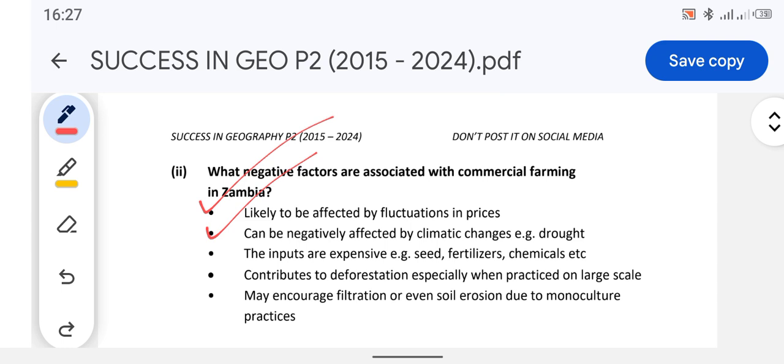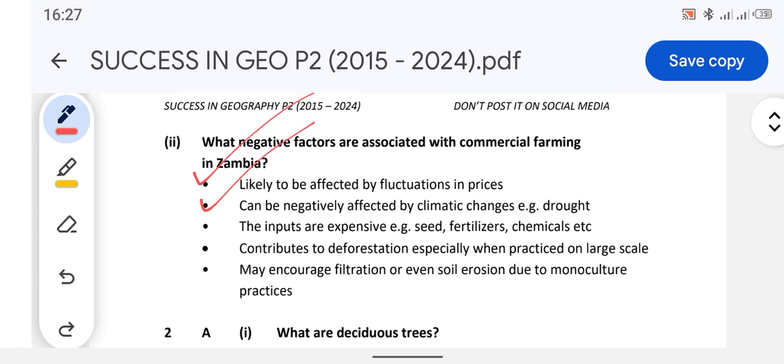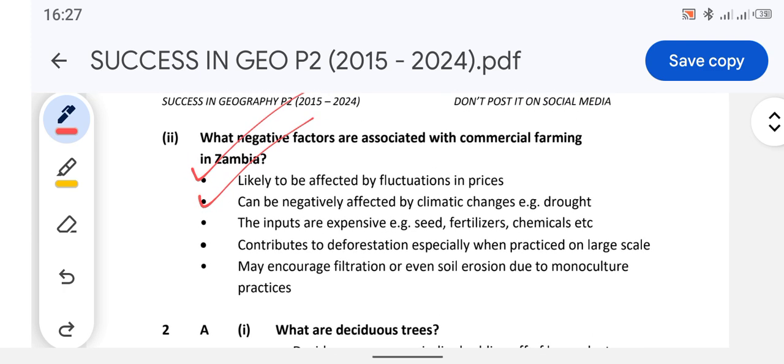So we'll continue. It may encourage soil erosion due to monoculture. Most of the companies or plantations which practice commercial farming in Zambia normally use monoculture, which simply means growing one type of crop on the same piece of land. This causes what? Soil erosion.